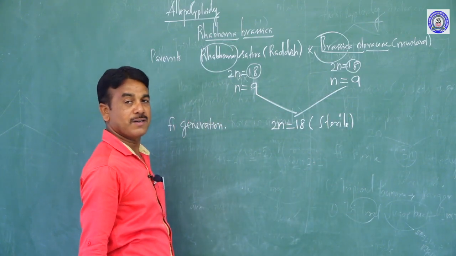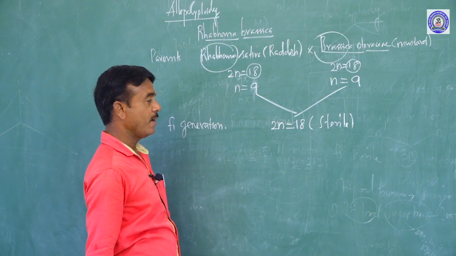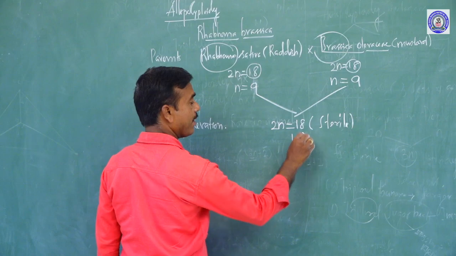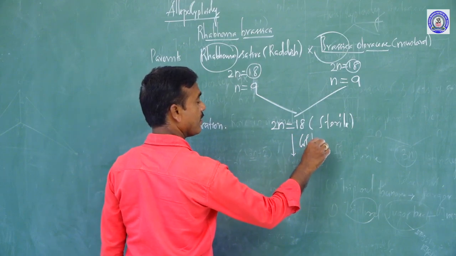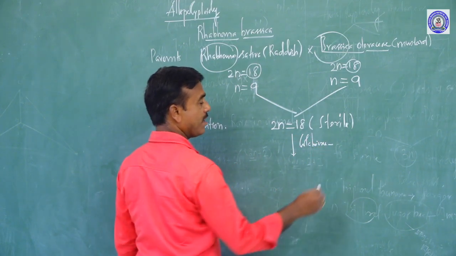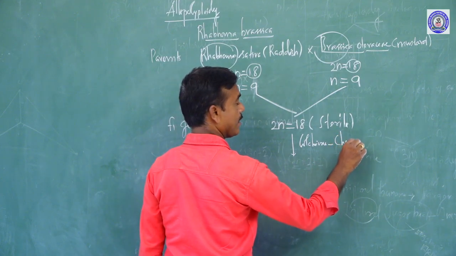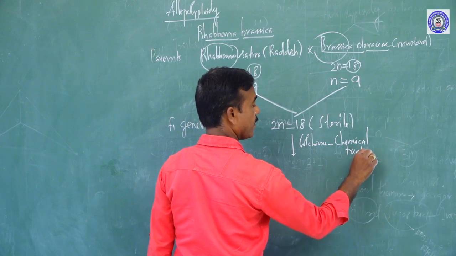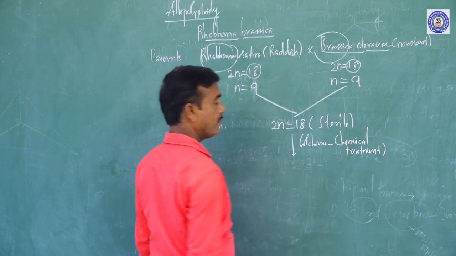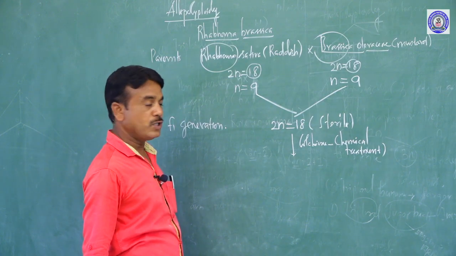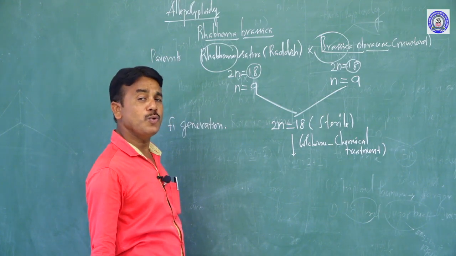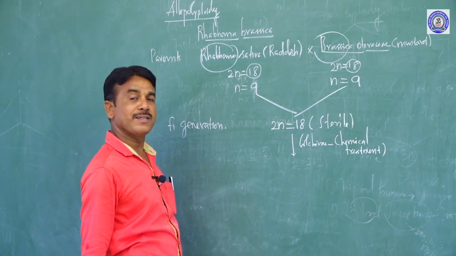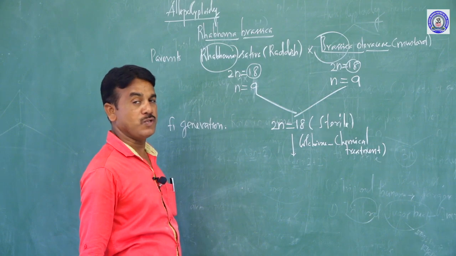But when it is treated with colchicine, a chemical treatment, the chemical substance is used to induce polyploidy. It is usually applied to the tip of the root at low temperature.